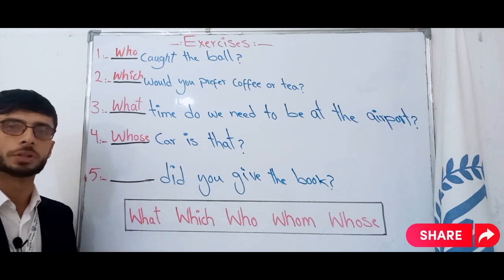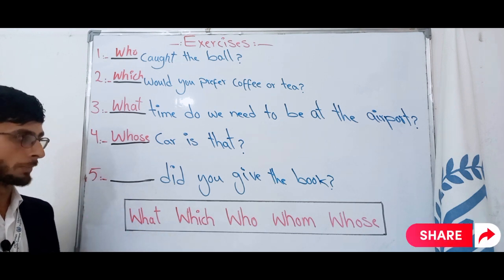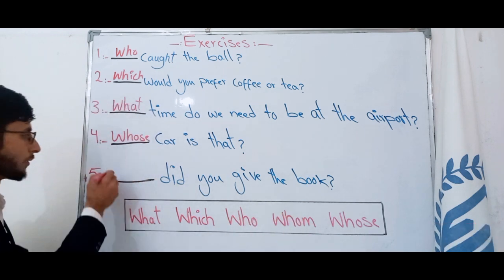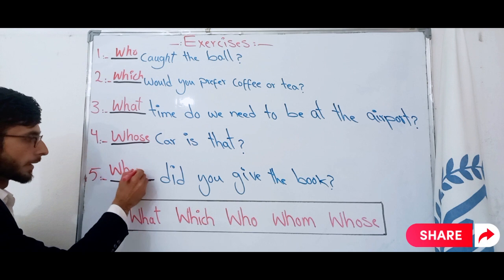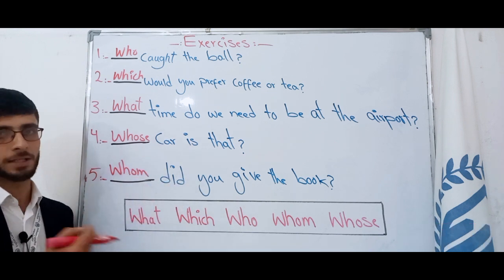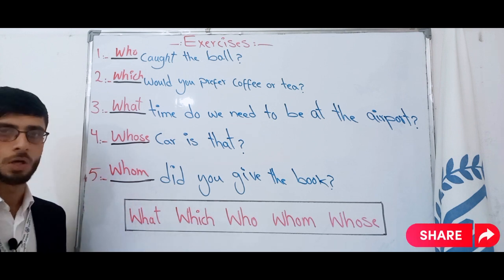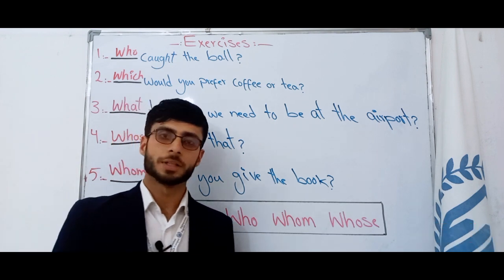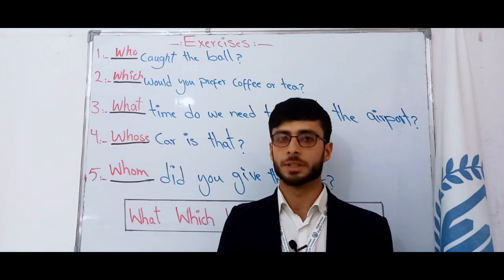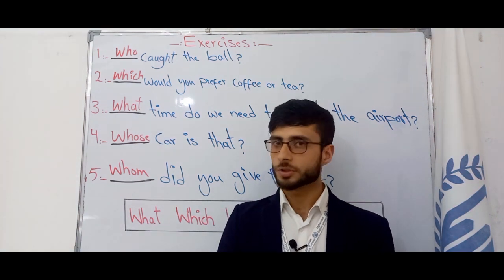In here we use an object, so which one is used as an object? Who or whom? Whom did you give the book? The person who receives the book is the object. In here we use them as an object. These were all about interrogative pronouns. I wish you have learned something from this video. Have a nice time, talk to you in the next video.